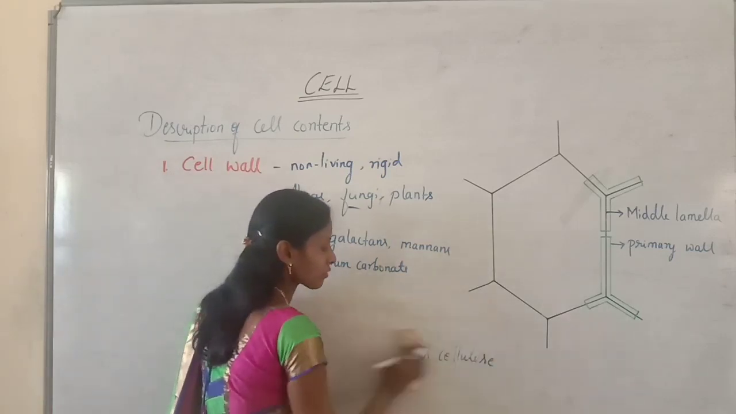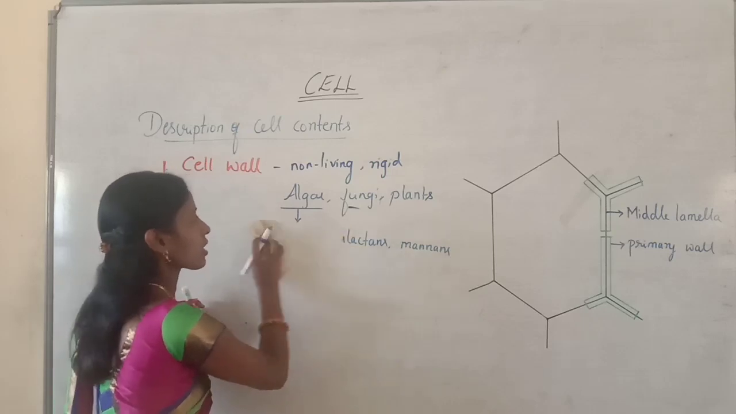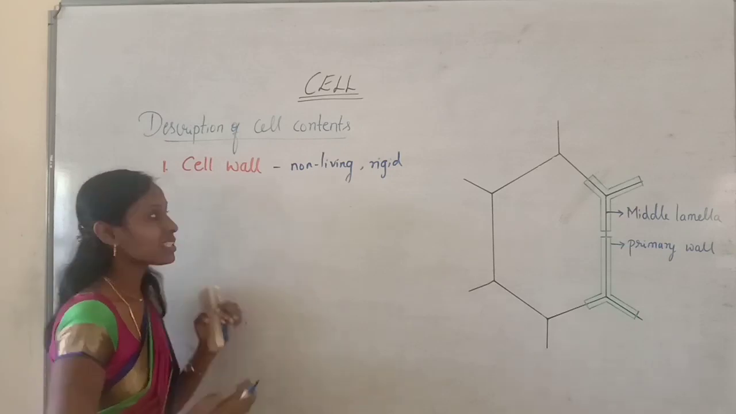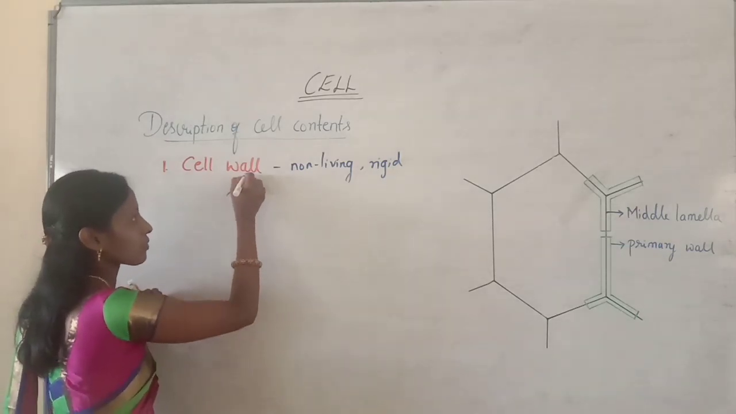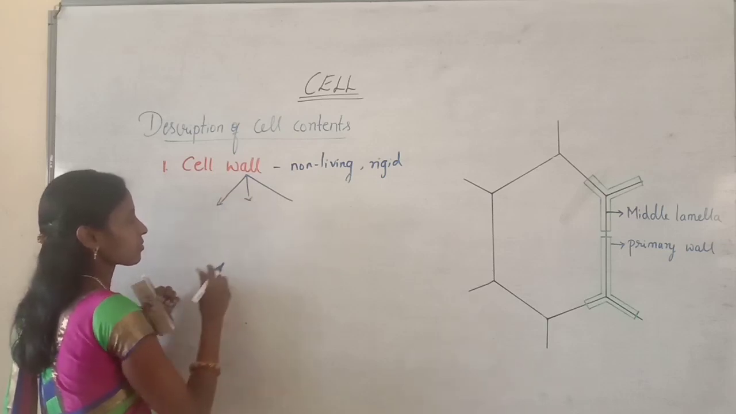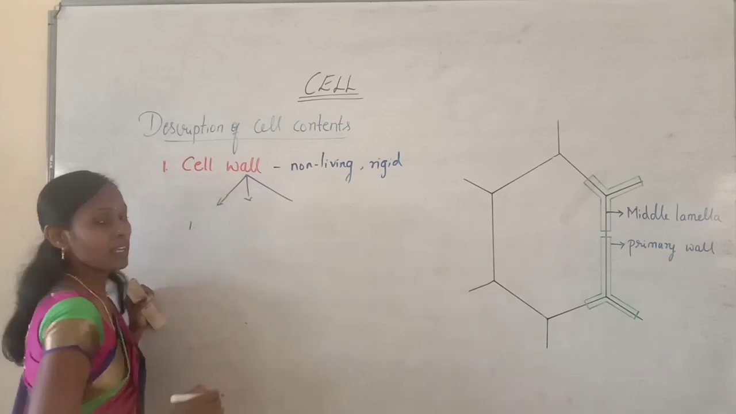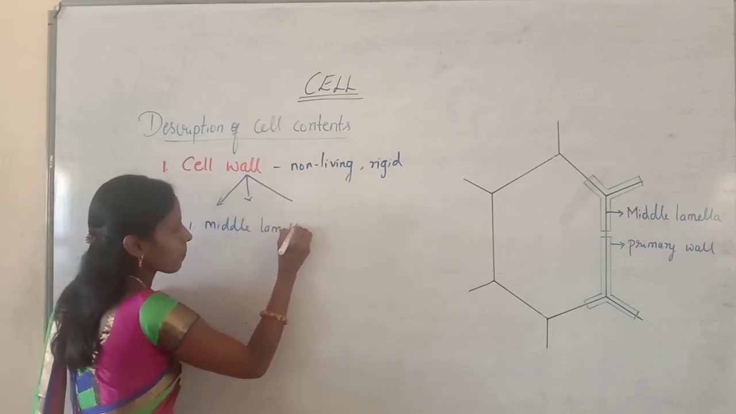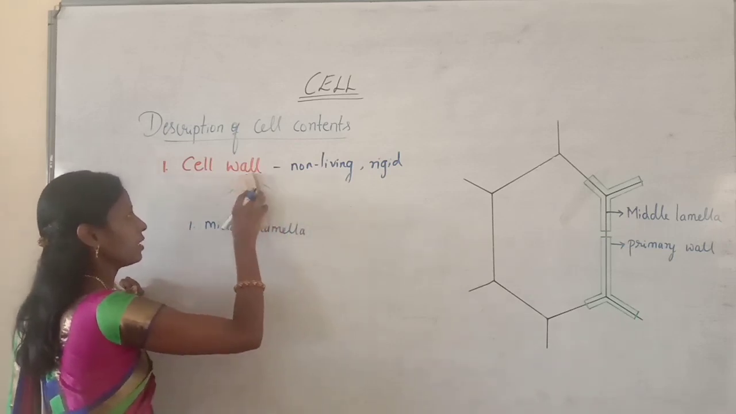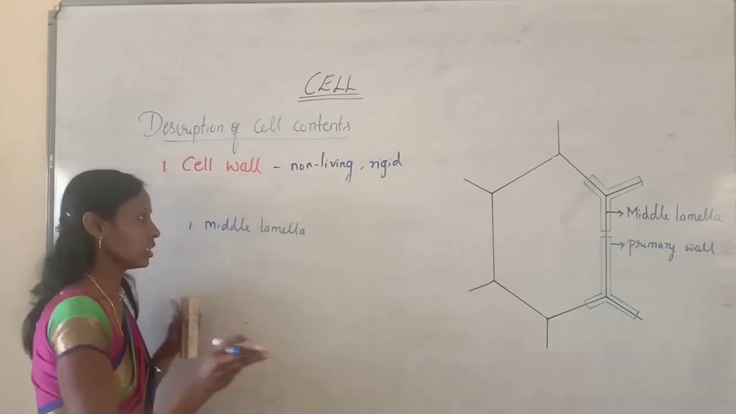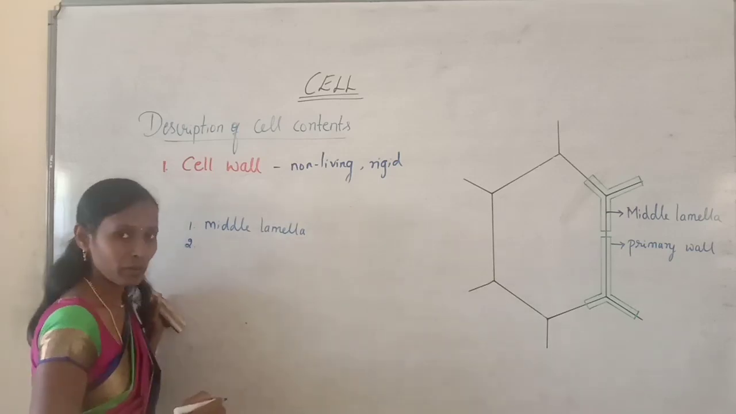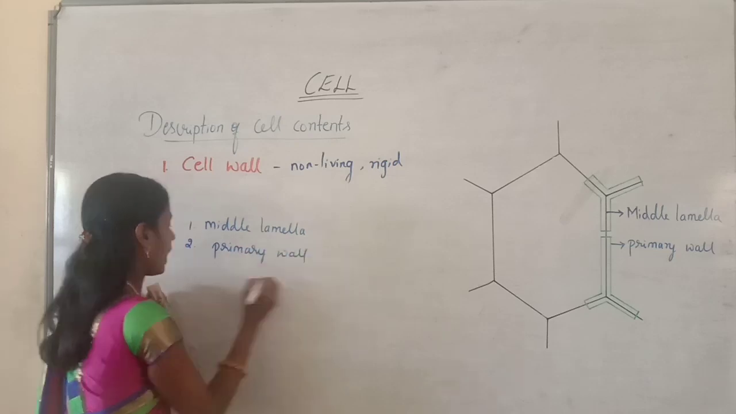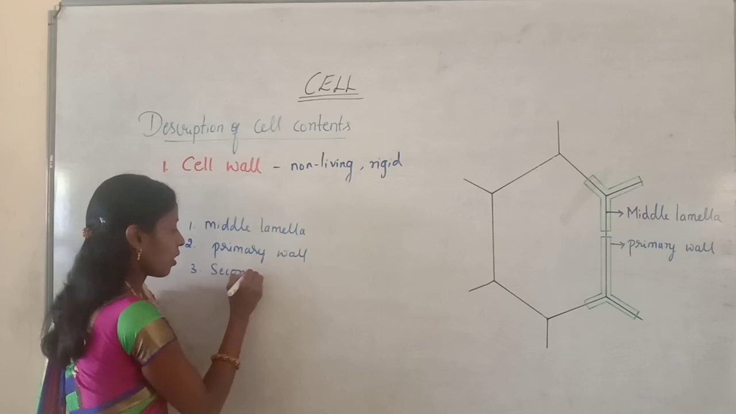Now we will see the different layers of the cell wall. Actually, this cell wall is differentiated into 3 layers. The first one is the middle lamella. Let me write here only. So the cell wall is differentiated into 3 layers. One is called the middle lamella, the second one is called the primary wall, and the third one is called the secondary wall.